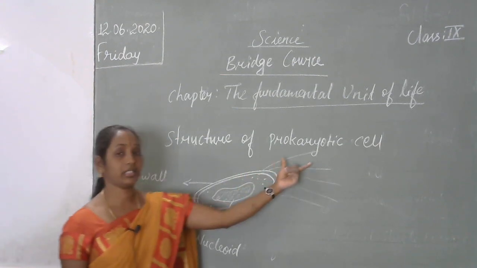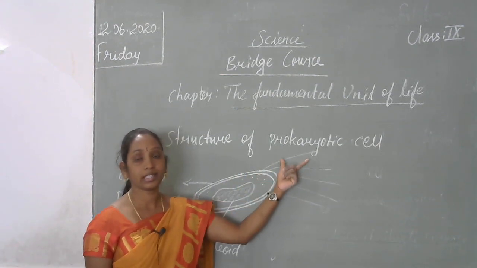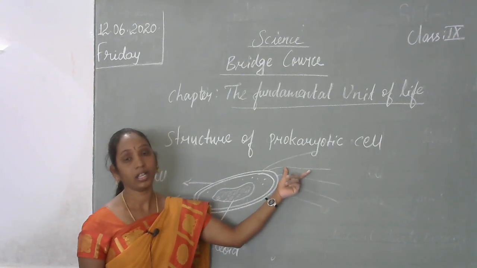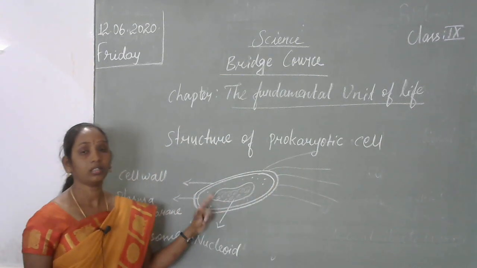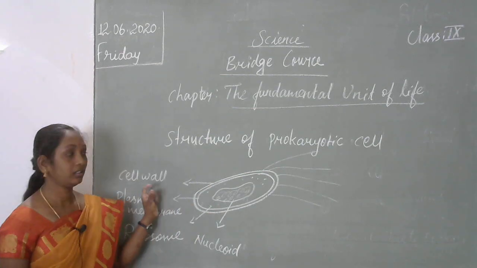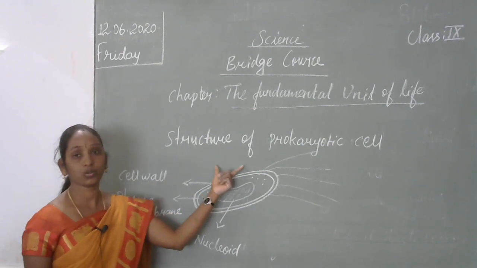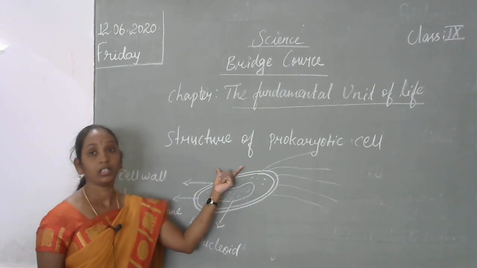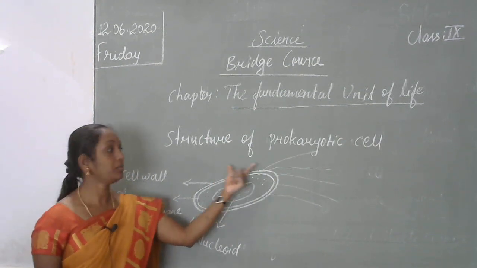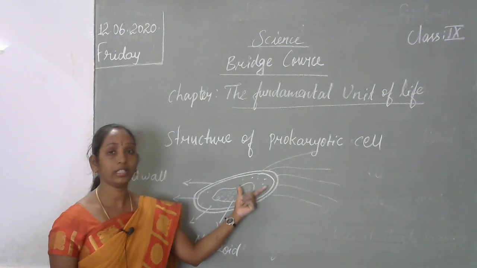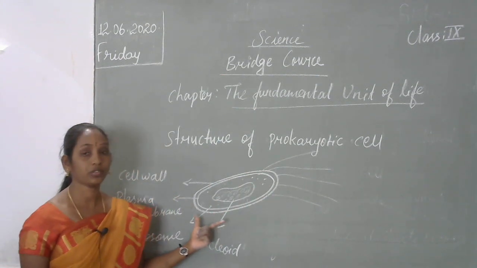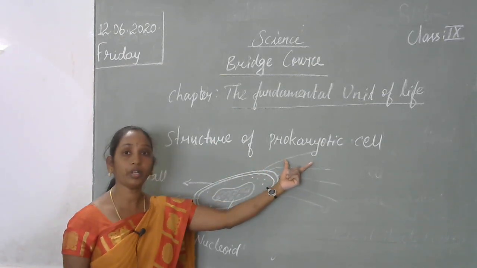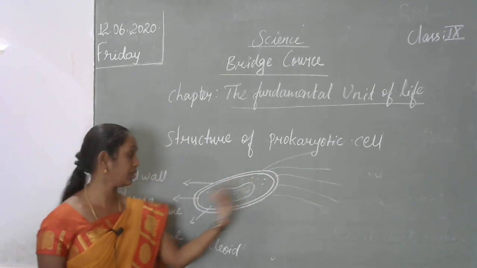Who discovered the cell? Robert Hooke is a scientist. In the year 1665, he discovered the cell under the microscope, through a wooden cork. Once you see it under the microscope, it looks like small room-like structures. In Latin, room-like structures means cell. So in biology, it became the cell. So the scientist who discovered the cell was Robert Hooke in the year 1665.